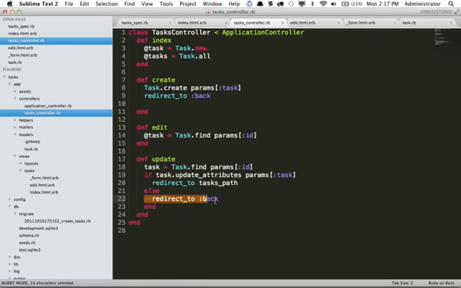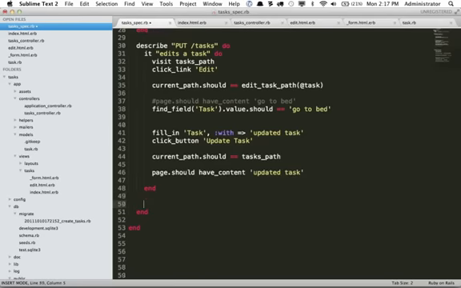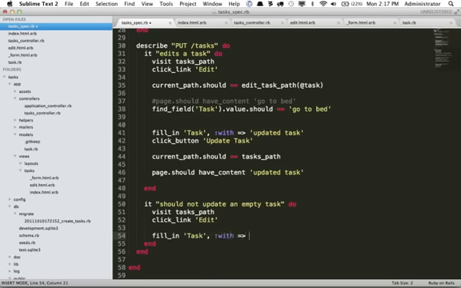So it redirected back. We should provide a notice. So let's add that to our testing. We'll do another one and we'll say it should not update an empty task. And this will be a shortened form. So we'll say visit tasks path, click the link so that we can edit a task. And then we will say fill in that input of task, and we're going to fill it in with an empty string. Then we're going to try to update it. So click button, update task.